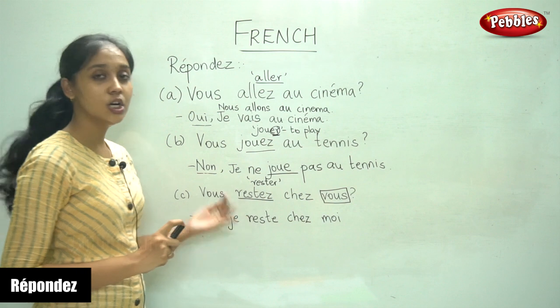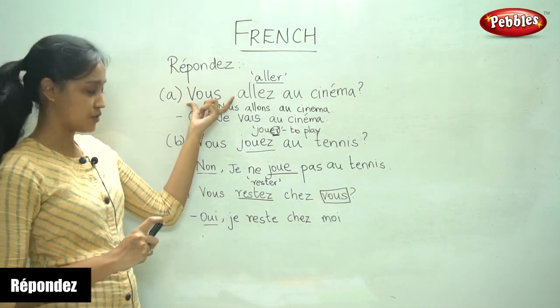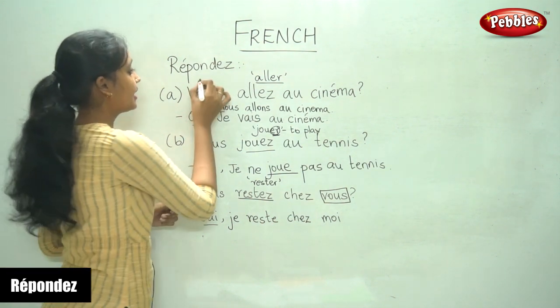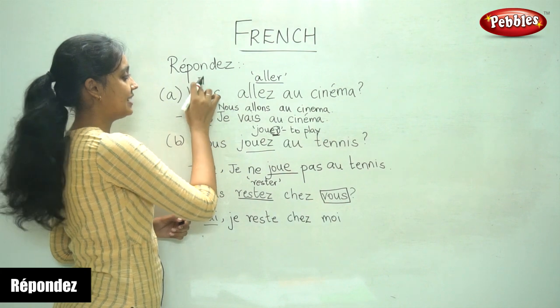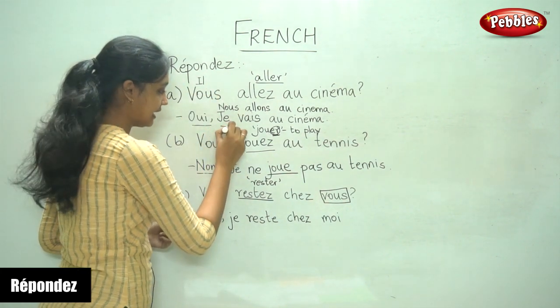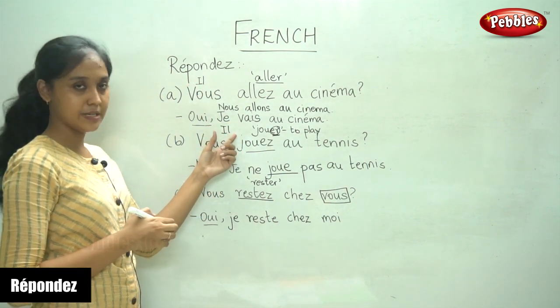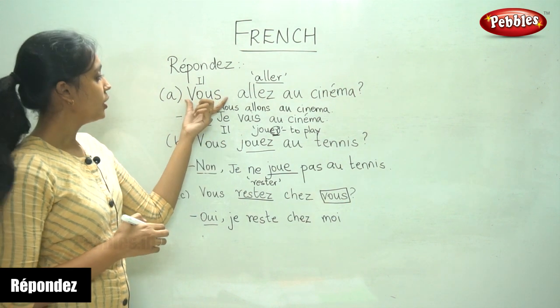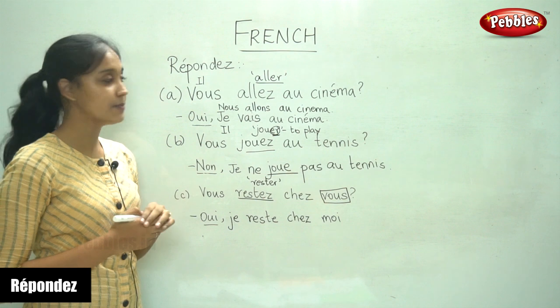So this is how we answer a question. You have to see the subject. In case the subject was il, then you should answer it as il. Third person singular will remain third person singular. If it is second person, your answer will be in the first person.